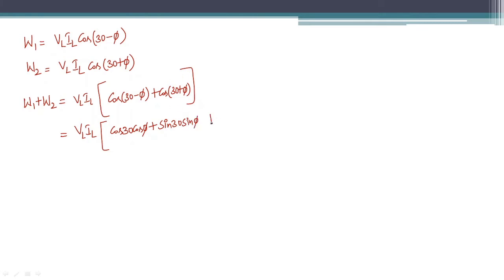Similarly, what is cos of 30 plus phi? Cos of A plus B is cos A cos B minus sin A sin B. So cos 30 cos phi minus sin 30 sin phi. Now sin 30 sin phi minus sin 30 sin phi gets cancelled. You have 2 times cos 30 cos phi. So VL IL 2 cos 30 cos phi.